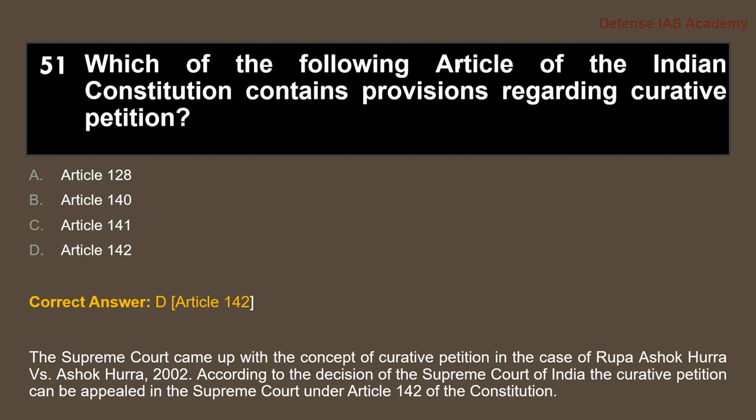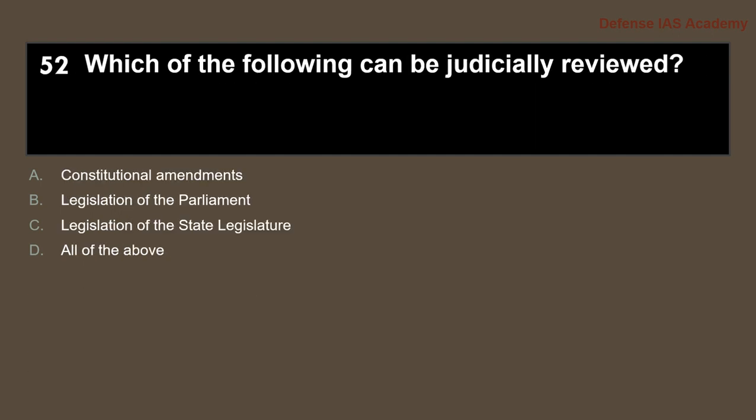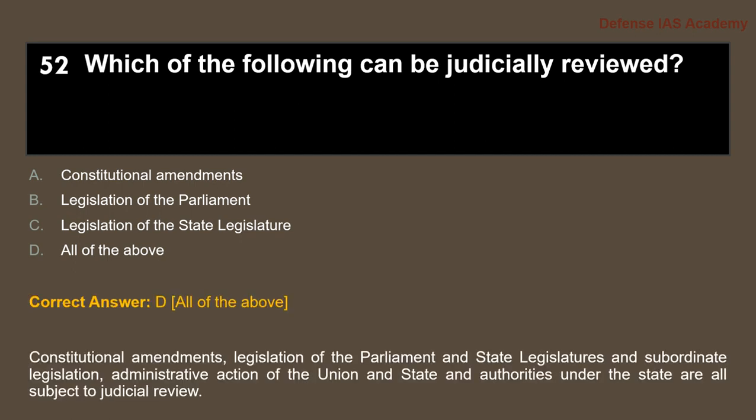Next question: which of the following can be judicially reviewed? The correct answer is all of the above. That means constitutional amendments, the legislation of Parliament, and the legislation of state assemblies can all be judicially reviewed.